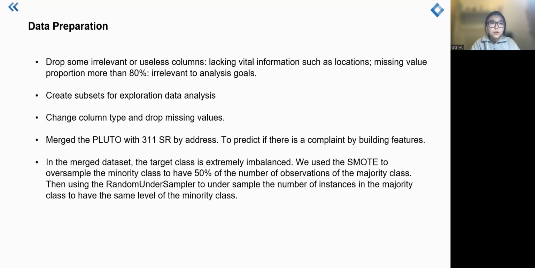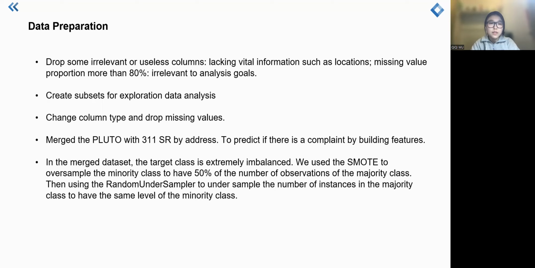The data preparation part is very important and is the initial part. Firstly, after scanning the whole dataset, we found some variables contain a lot of missing values, more than 18%. Some of the columns are also irrelevant to our analysis goals, and they contain no useful information.